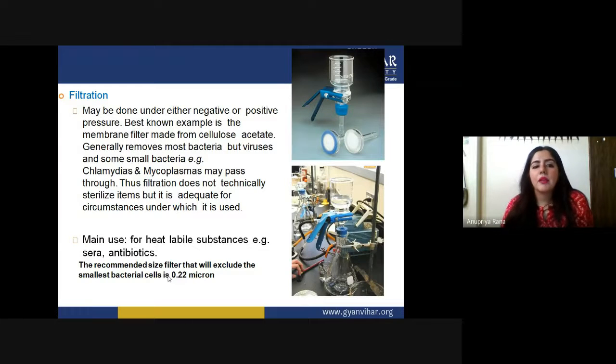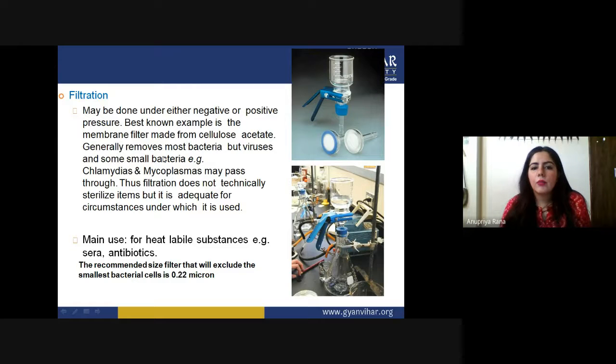The best known example is a membrane filter made from cellulose acetate. In filtration, we need a filter which is going to filter out the microorganisms. So in that case, we can use a membrane filter made up of cellulose acetate.